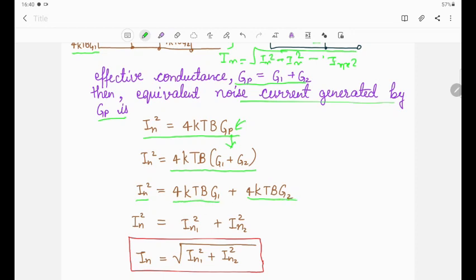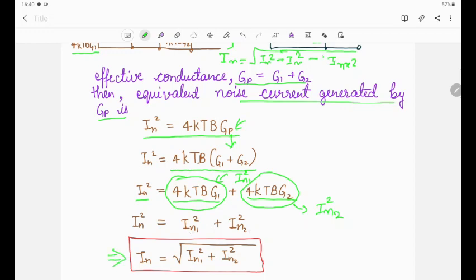This 4kTb G1 is due to G1, which will generate the In1 current source, and this 4kTb G2 will give the equivalent current source In2. So we can write In square is equal to In1 square plus In2 square.